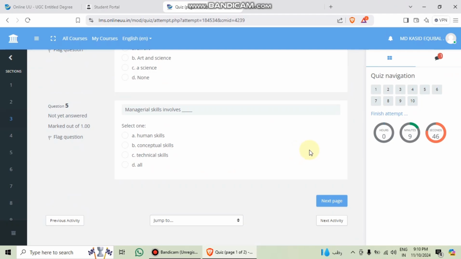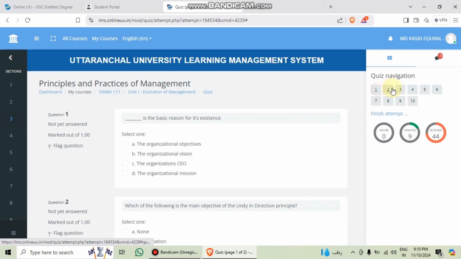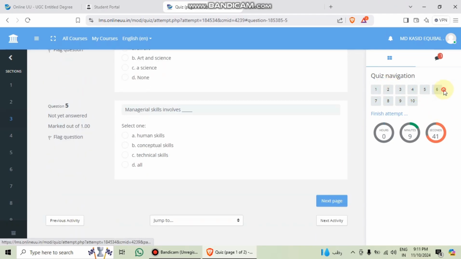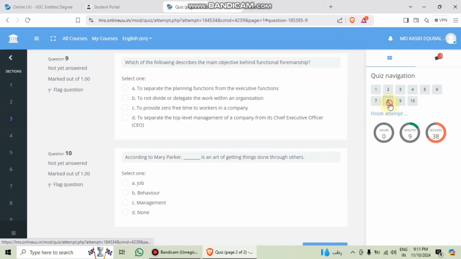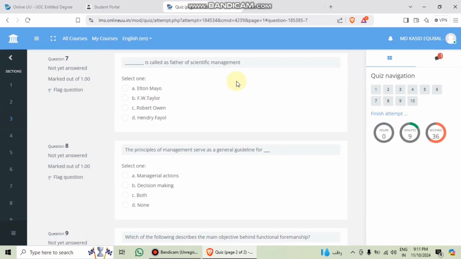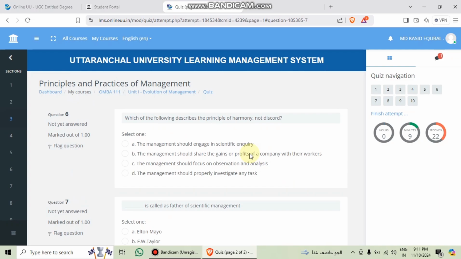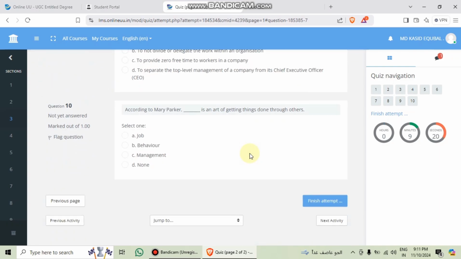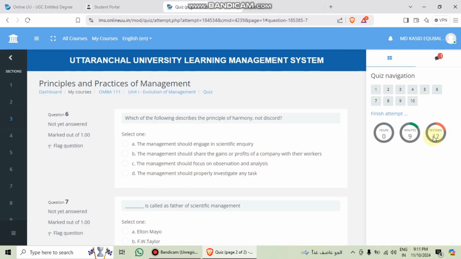Here it is showing the quiz: one question, two, three, 4, 5, 6. You can switch directly, so there is no problem. But when you are going to give the quizzes, you have to check the internet connection. If the internet connection is poor or anything, then you can't enter again, so you have to check. I will give some answers as a full example, then you will understand easily. See, 9 minutes is remaining here and the seconds are also running.